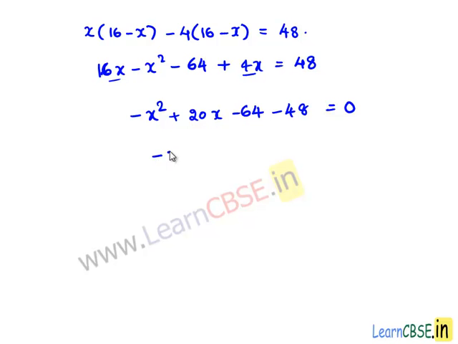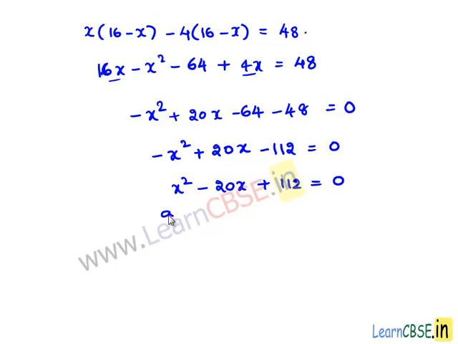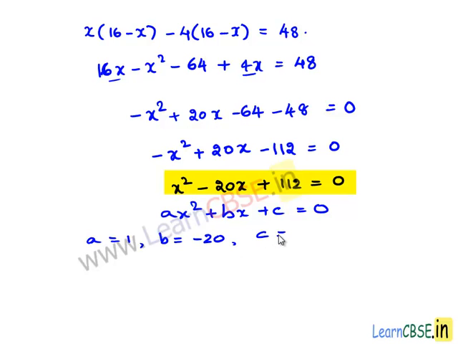So minus x square plus 20x minus 112 is equal to 0. This equation can also be written as x square minus 20x plus 112 is equal to 0. Comparing this equation with the standard equation ax square plus bx plus c is equal to 0, we get a is equal to 1, b is equal to minus 20 and c is equal to 112.